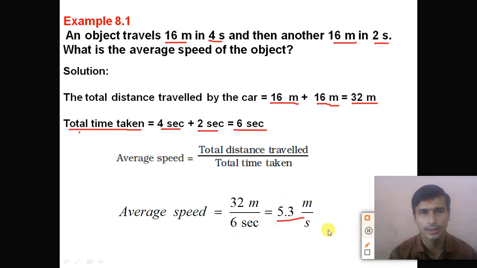So dear students, I hope that you understand the speed, what do you mean by the speed, and what do you mean by the average speed. Speed is defined as the ratio of the distance traveled by the body per unit time, right? So speed is equal to distance divided by time. And what is the average speed? Average speed is the total distance traveled by the object divided by the total time taken by the object, right?